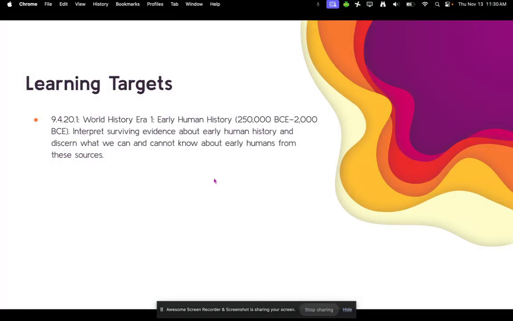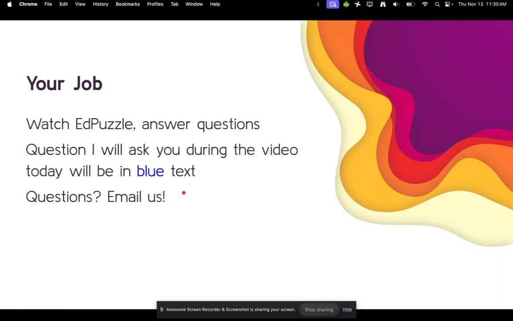Learning targets: to interpret surviving evidence about early human history and discern what we can and cannot know about early humans from these sources. Your job is to watch this Ed puzzle and answer the questions. Any question in blue is a question I want you to answer directly on the Ed puzzle. If you have any questions for us, though, please let your teacher know. We are here to help you.